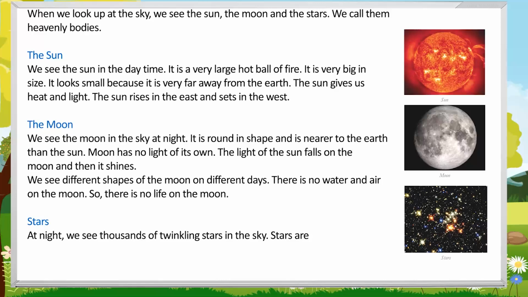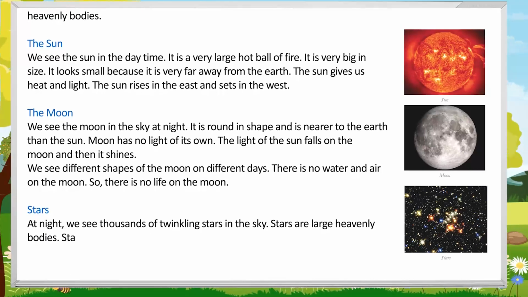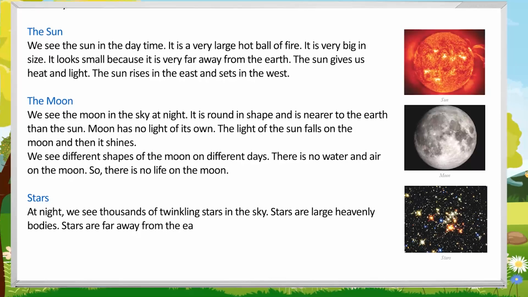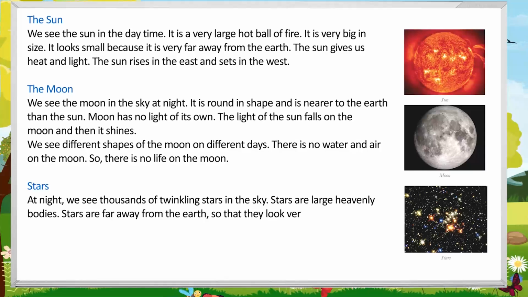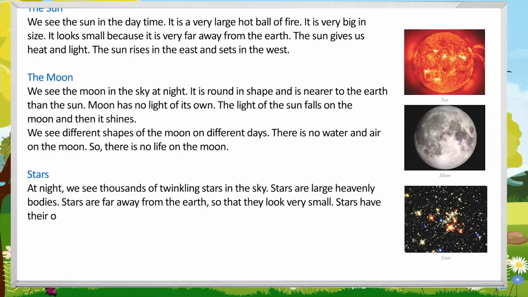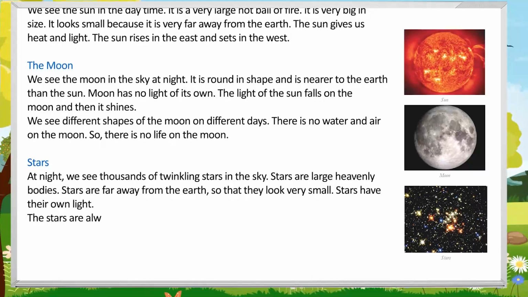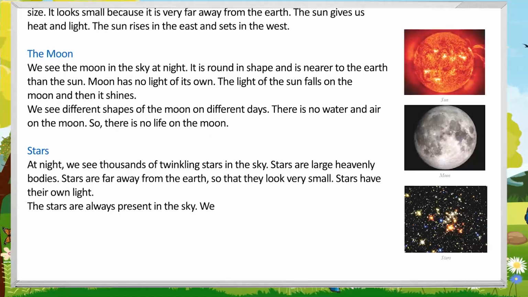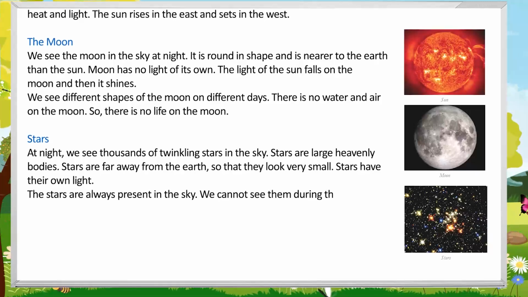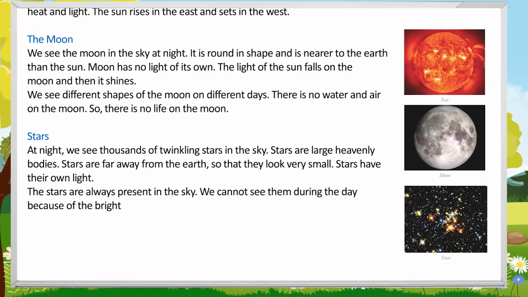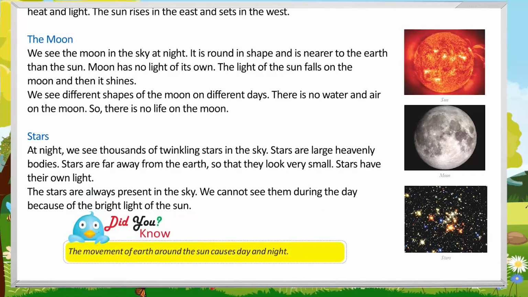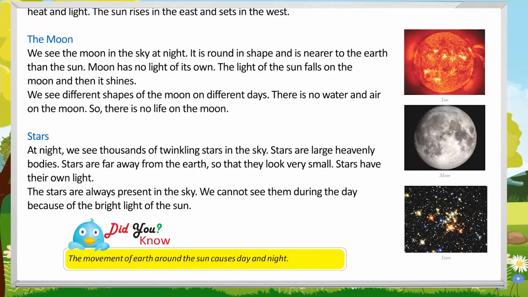Stars. At night, we see thousands of twinkling stars in the sky. Stars are large heavenly bodies. Stars are far away from the earth so that they look very small. Stars have their own light. The stars are always present in the sky. We cannot see them during the day because of the bright light of the sun. Did you know? The movement of Earth around the sun causes day and night.